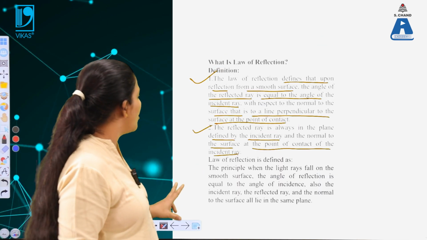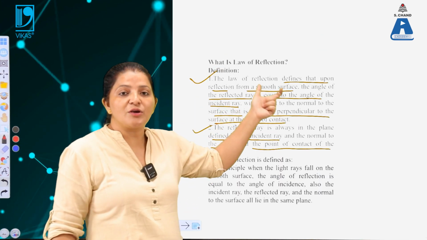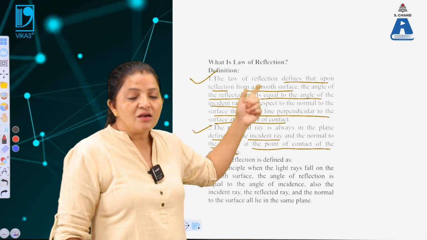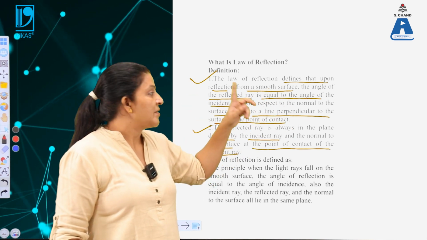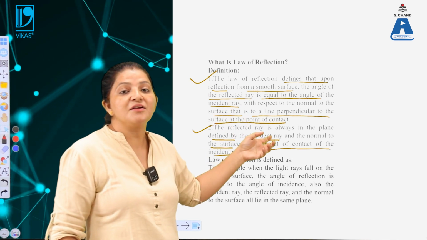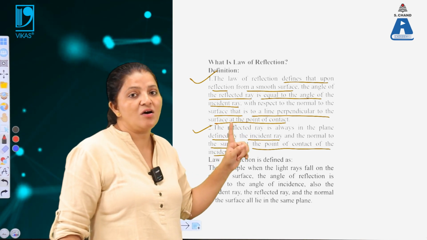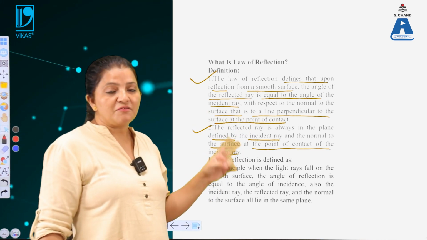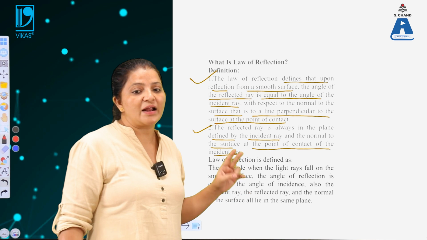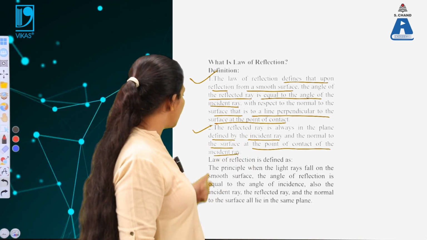So these are the two laws of reflection. First, the angle of incidence must be equal to the angle of reflection, according to Snell's law. In order to define the reflection of light and the refraction of light, their angles must be the same. This is the first law. And the second law is what? The reflected light and the incident light must be in the same plane.